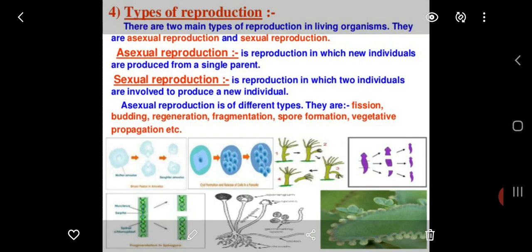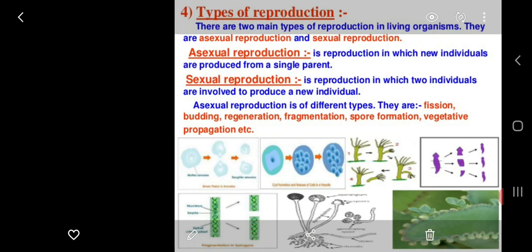Now, coming to the topic, asexual reproduction is of different types. They are fission, into which we have binary fission and multiple fission, budding, regeneration, fragmentation, spore formation, and vegetative propagation.